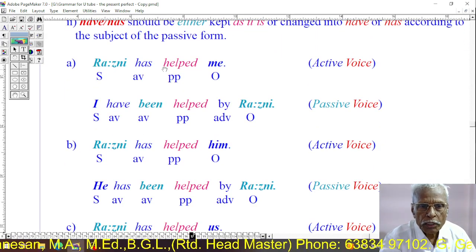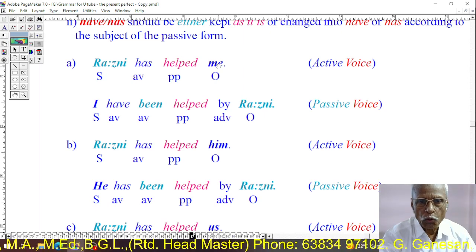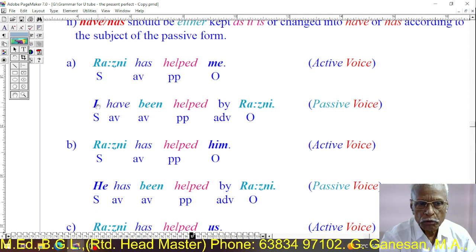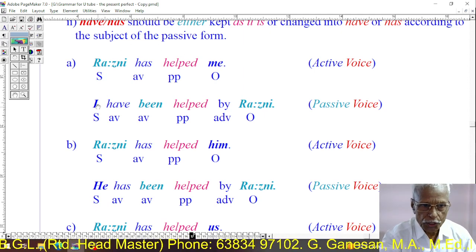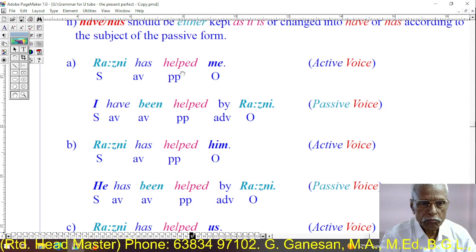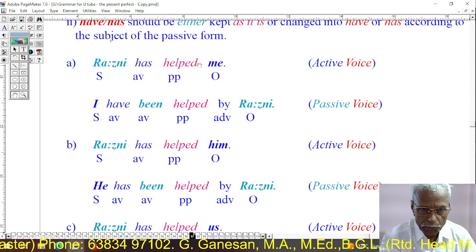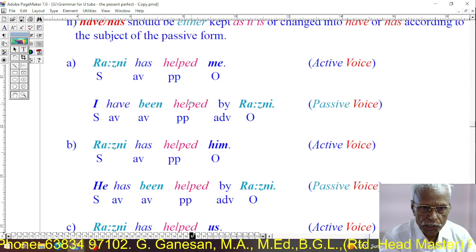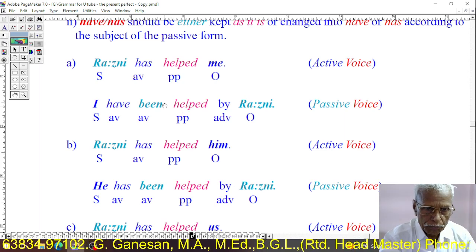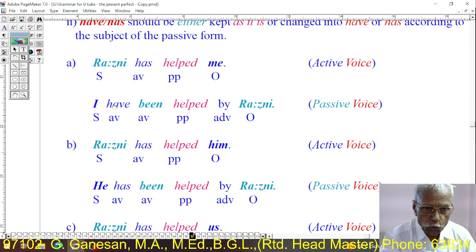See, Ronnie has helped me. Me, object, changed into I, subject. Then Ronnie, by Ronnie. Then been has been placed between these two verbs. Helped as it is, been between these two verbs.